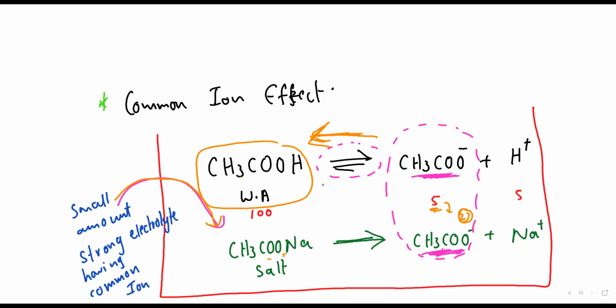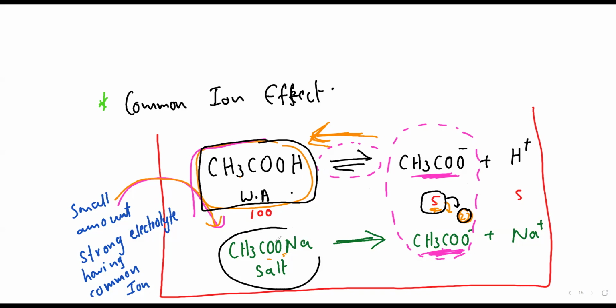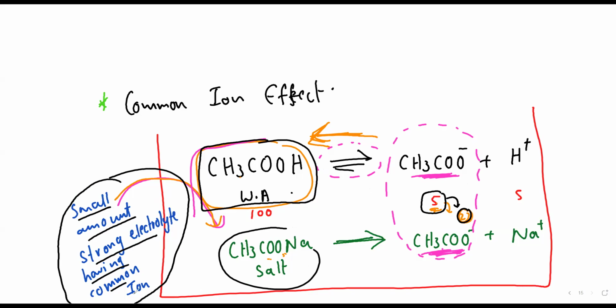So what we did, beta, was the suppression of the degree of dissociation of weak acid. It got suppressed, no? It became 2 from 5. By adding what, beta? You tell me. By adding sodium acetate. Read this sentence, what is written? By adding a small amount of strong electrolyte having common ion is known as common ion effect.